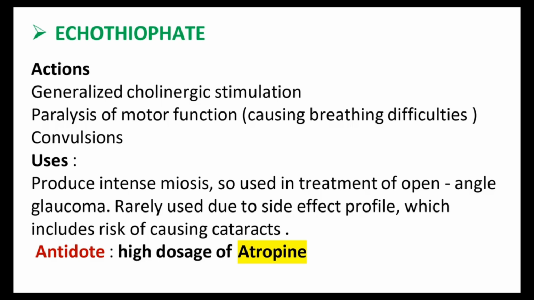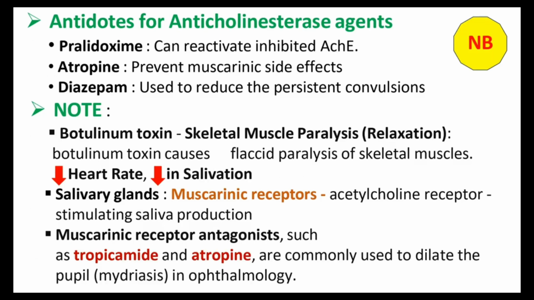The main antidote of this one is a high dose of atropine. The ecothiopate antidote is a high dose of atropine. This is one of the important points from this section. Please be thorough with it and please note it down. This much only we want to know about the cholinergic agonists. This is the end of the cholinergic agonist portion.